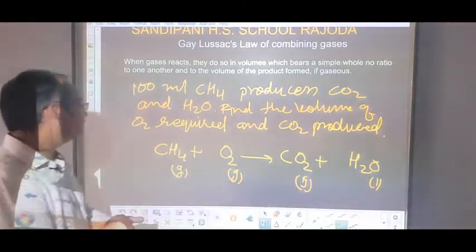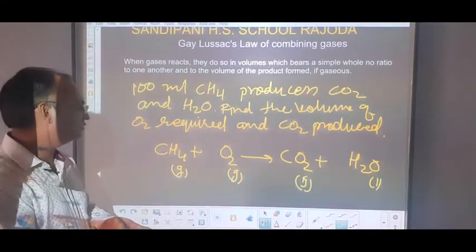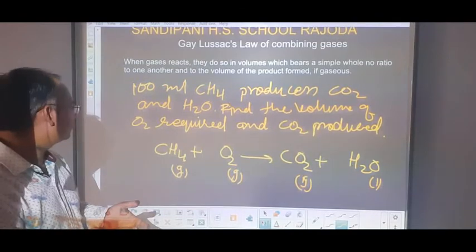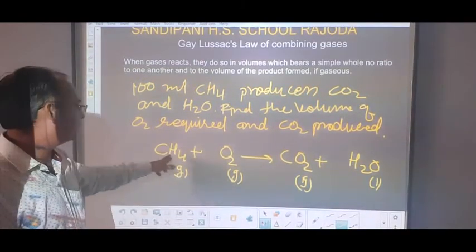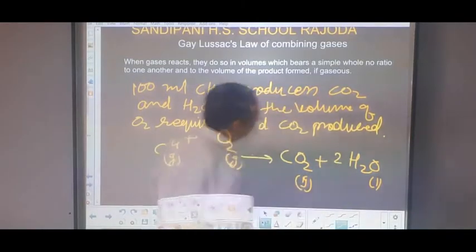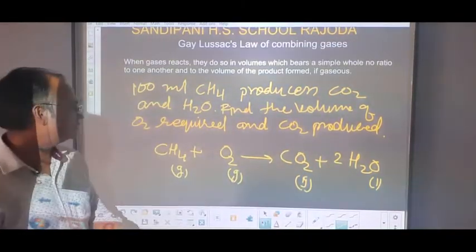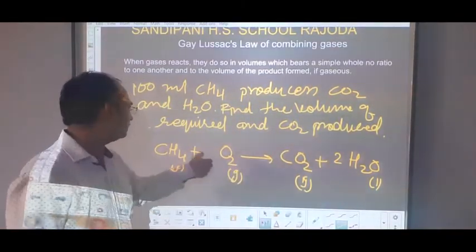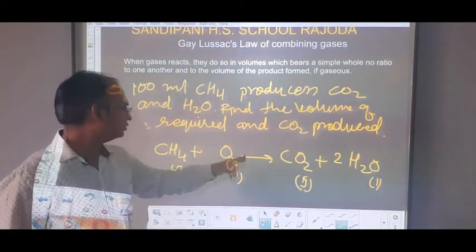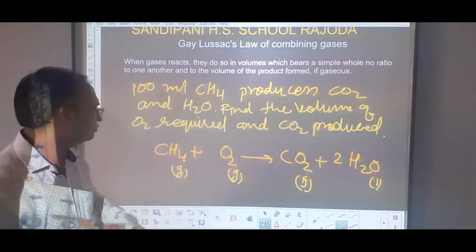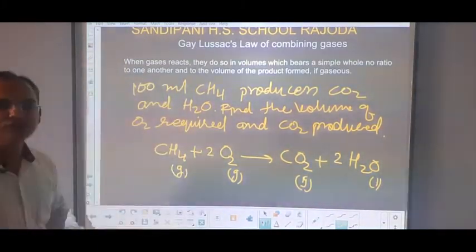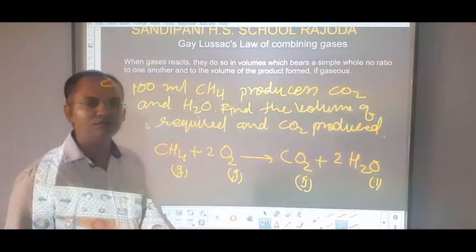Now, in order to balance this equation, here 4 hydrogens are there and here only 2 hydrogens. So to balance the hydrogen, we put 2 here. Now carbon is balanced, hydrogen is balanced, but oxygen has 4 oxygens on the right, so we put 2 here. Now this equation is completely balanced.